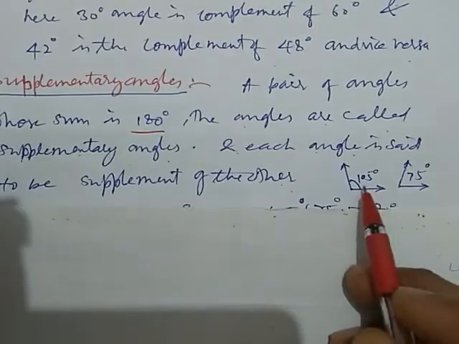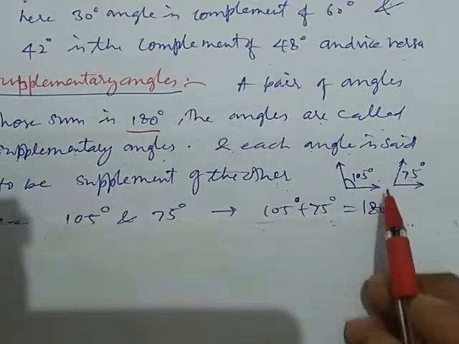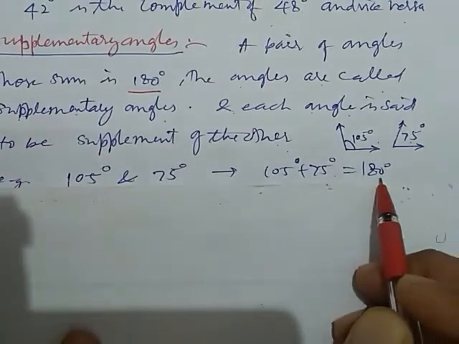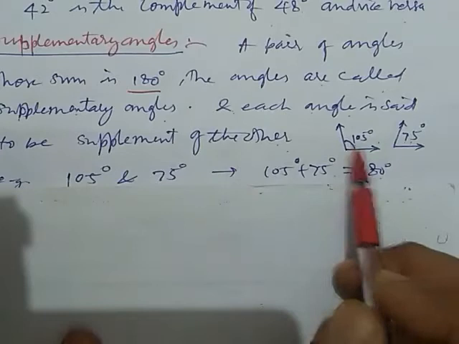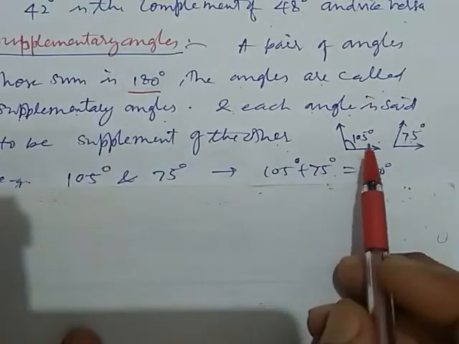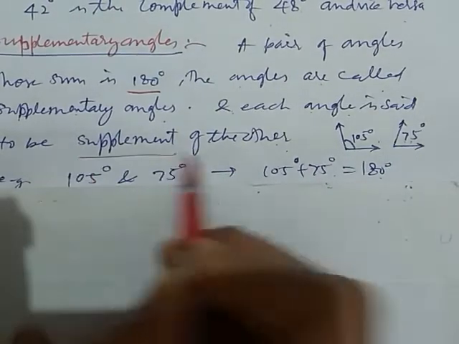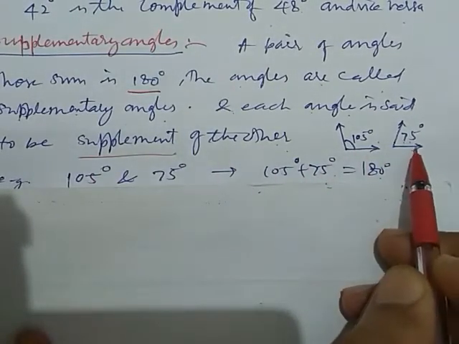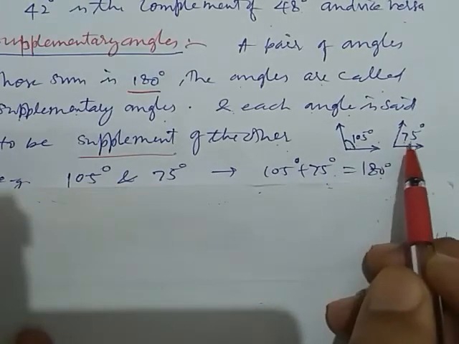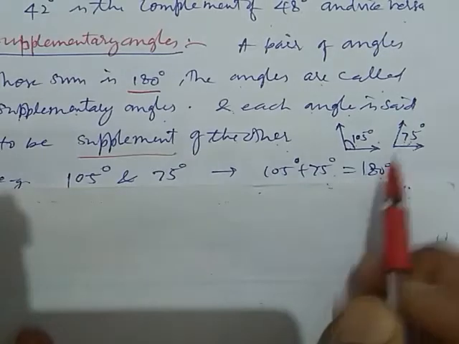How? Here we take two angles, angle 105 degree and angle 75 degree. When we add them, 105 plus 75, it becomes 180. That's why the pair of these two angles is called supplementary angles and each angle is said to be the supplement of the other. 75 degree is the supplement of 105 degree and 105 degree is the supplement of 75 degree. And the pair of both these angles is called supplementary angles.